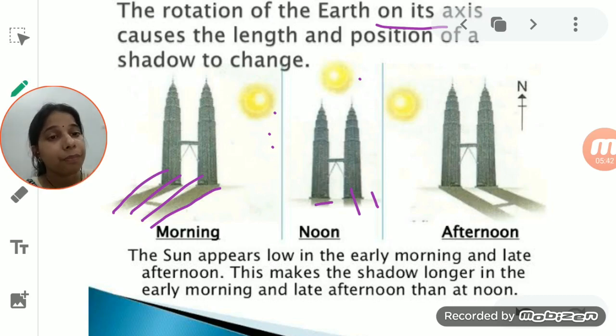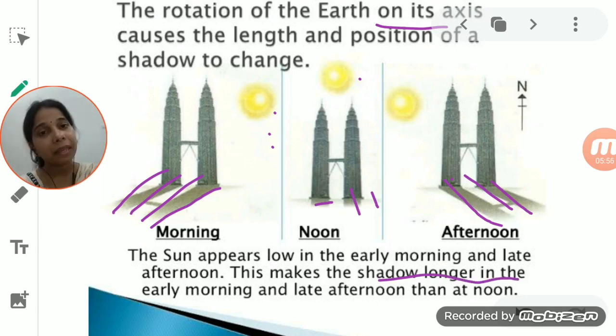In the evening, the shadow again becomes long. Okay, so the sun appears low in the early morning and in the late afternoon, and this makes the shadow longer in the early morning and in the late afternoon, that is, in the evening. At noon, the shadow is the shortest one. Okay, so as the sun moves from east to west, from sunrise to sunset, the shadow of the object also changes. The position as well as the length of the shadow changes.